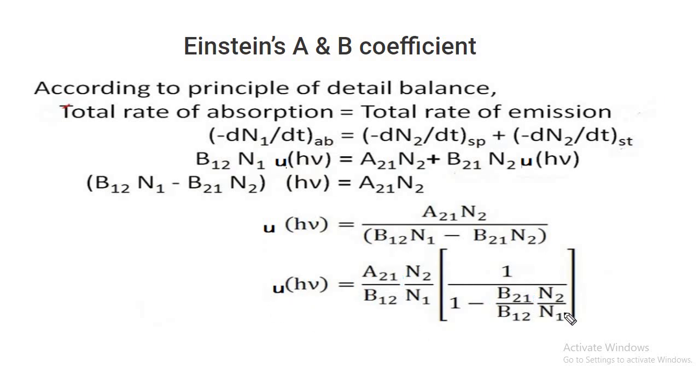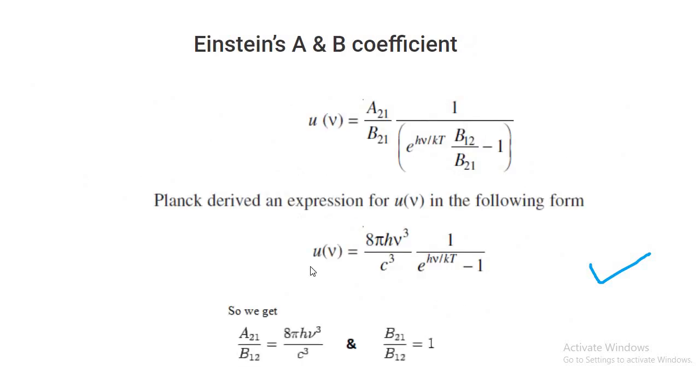Now when this equation was arrived at in this form, Einstein started comparing it with the famous Planck's equation. You can take these two: this is Einstein's equation and this is Planck's equation.